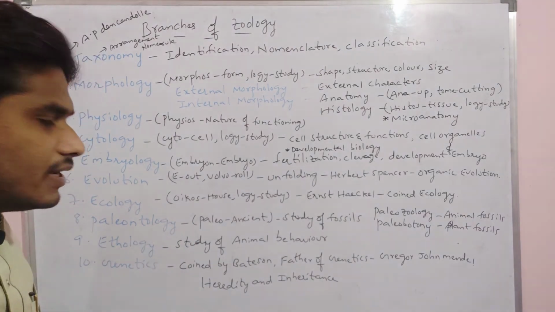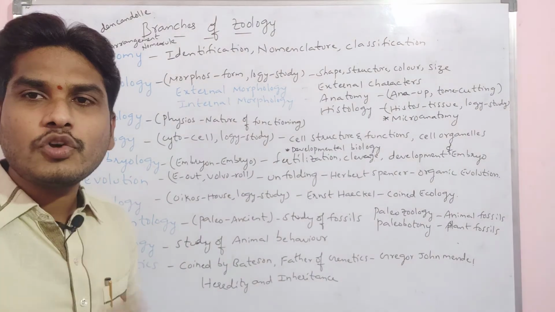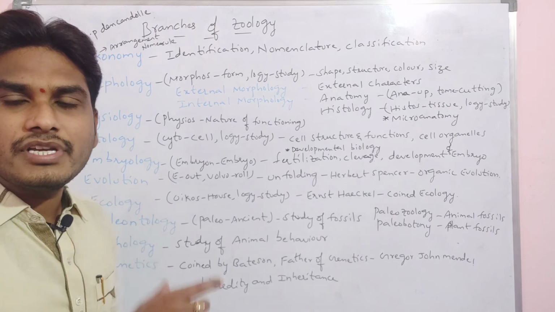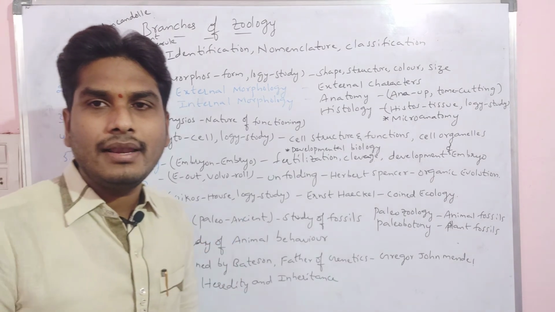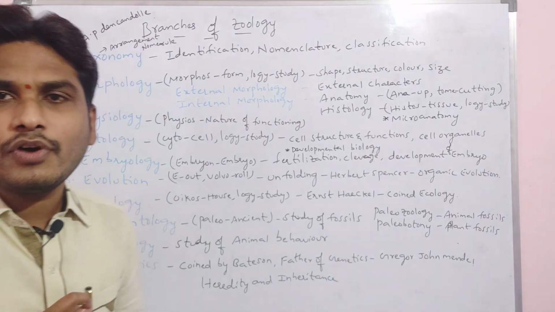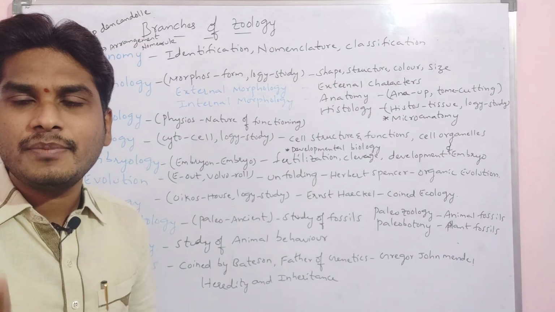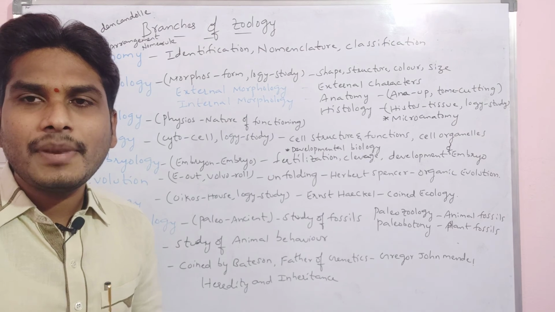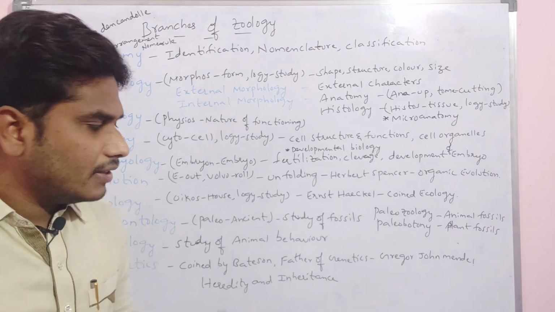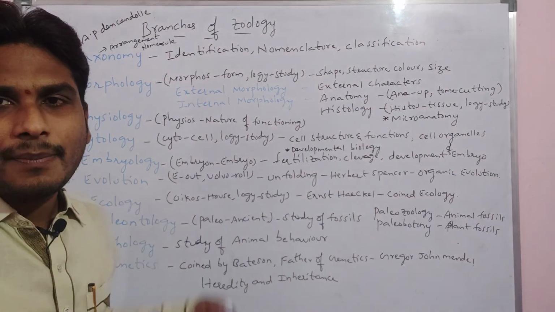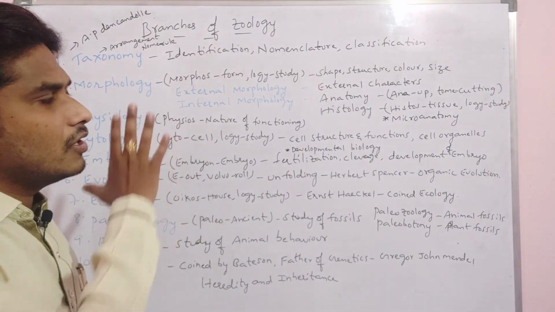The name genetics was coined by Bateson, and the father of genetics we call Gregor John Mendel. We call Gregor John Mendel the father of genetics because he conducted hybridization experiments on the pea plant. Hybridization means plant breeding experiments. All these things he conducted on pea plants. These are the 10 branches of zoology.